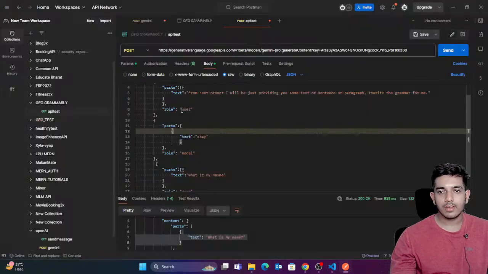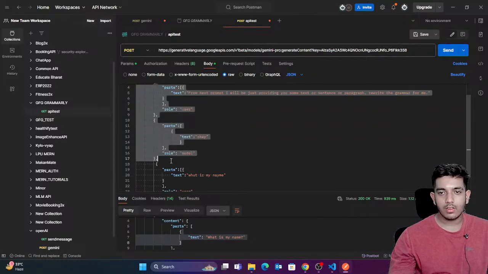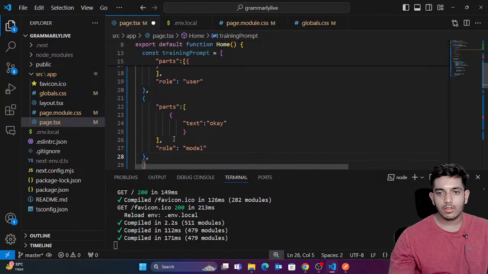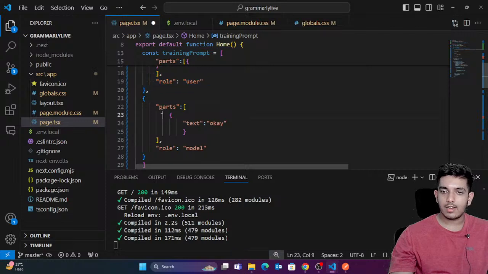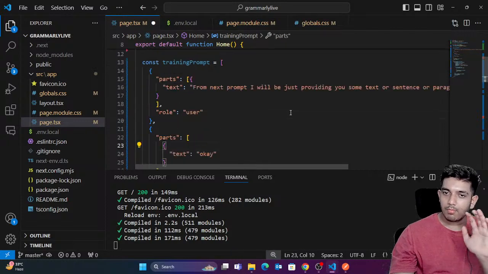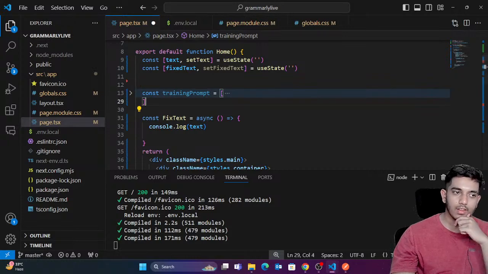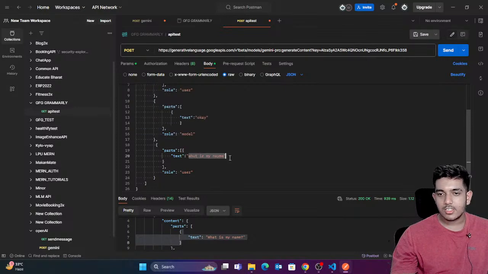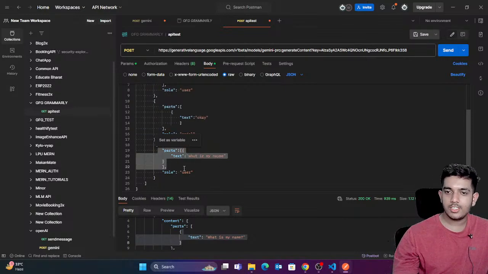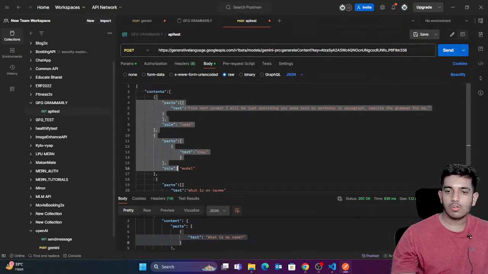I think I made one mistake. Let me just check. Okay, yeah, from here till here. So you can see that this is the first instruction and this is the response. Perfect. This is the training prompt which I'm gonna provide again and again. And what is gonna change? This last text is gonna change, so it's gonna be a variable. We're gonna change this again and again. But this is something which I have kept separate, something which is always going to stay the same. That's why I've kept it in one variable.